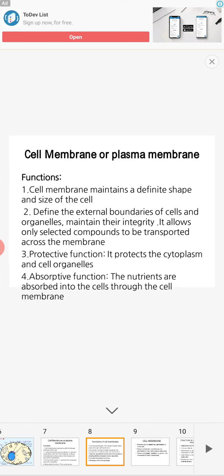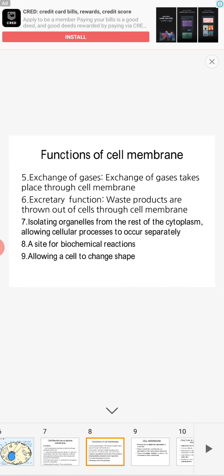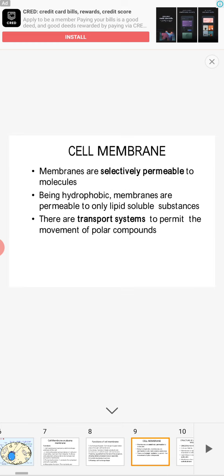So overall these are the functions of the cell. It gives shape and size to the cell, external boundaries of cells and cell organelles, so that it maintains the integrity. It is selectively permeable and protects the cytoplasm. Also exchange of gases, absorptive function, then excretory function. It is also a site for biochemical reactions, and it allows cells to change shape. These are some of the functions of the cell.